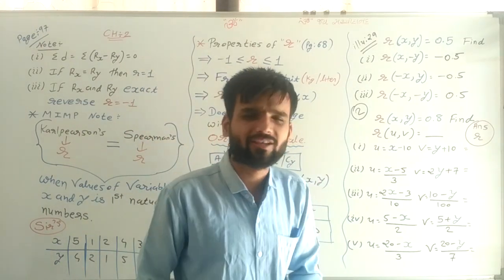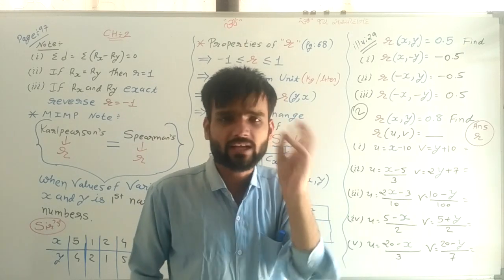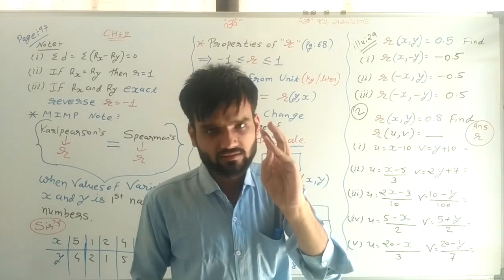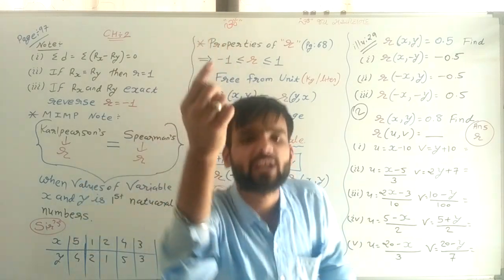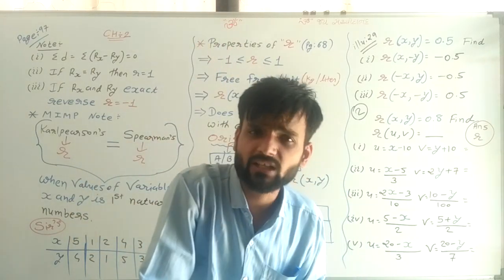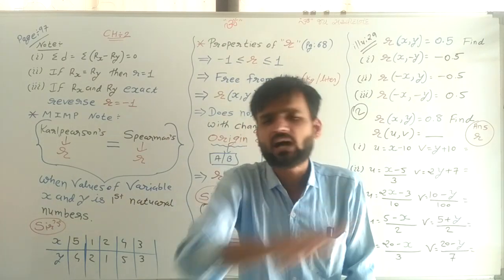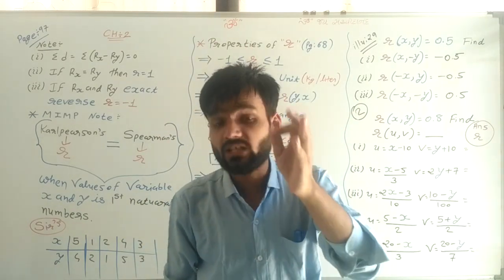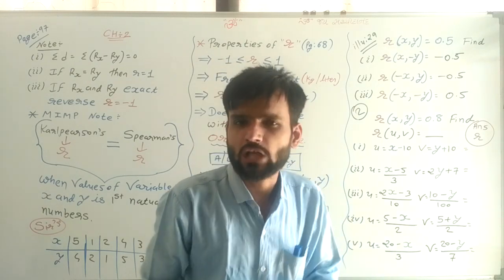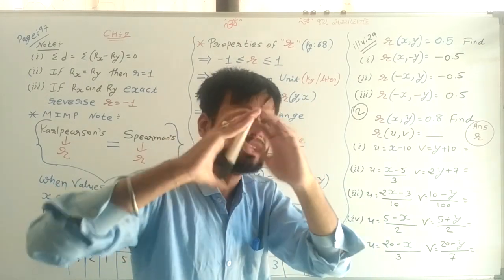Sir, it is also the same. rxy same, ryx same, ruv same, because by dividing, multiplying, adding, subtracting, the value of r never changes. But yes, the sign may change. So now concentrate only on sign.